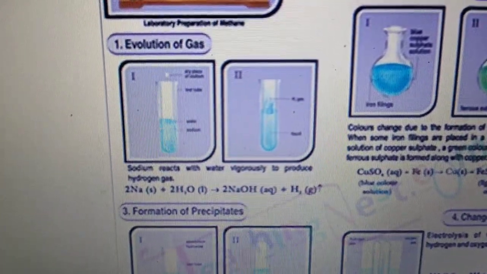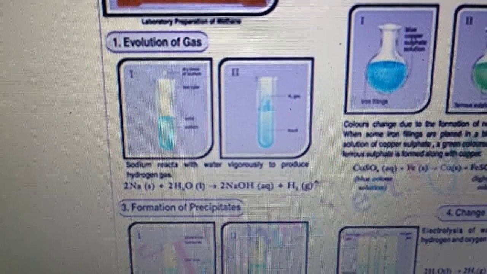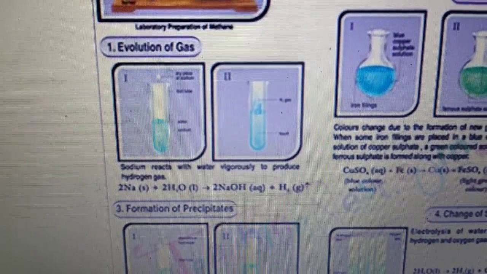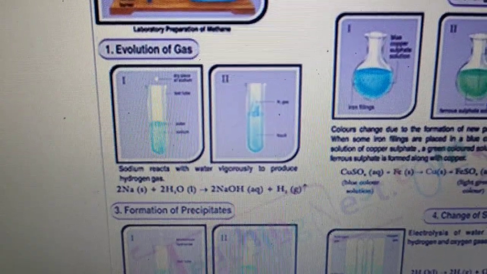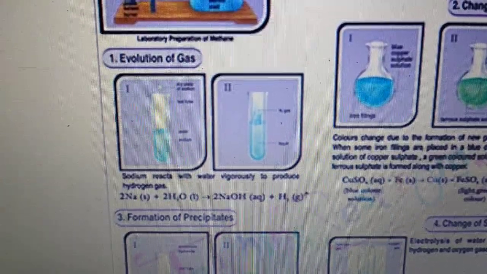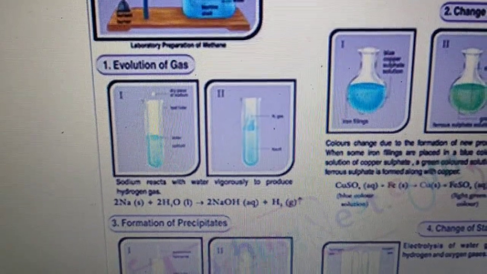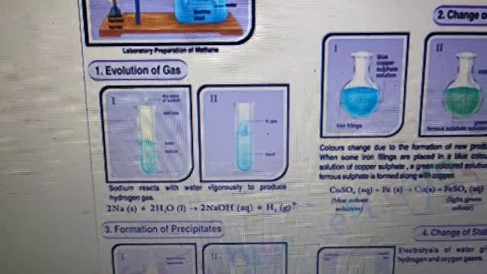One more example in evolution of gas is when sodium reacts with water, that is Na plus H2O, it gives sodium hydroxide, that is NaOH, and hydrogen gas is released. So this chemical reaction takes place with the evolution of gas. This is one characteristic of chemical reaction.